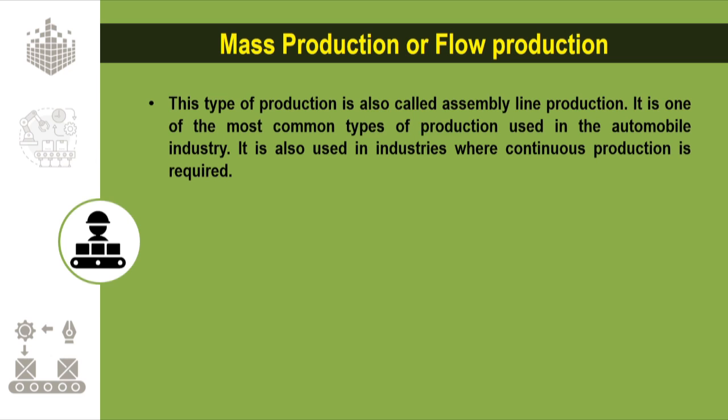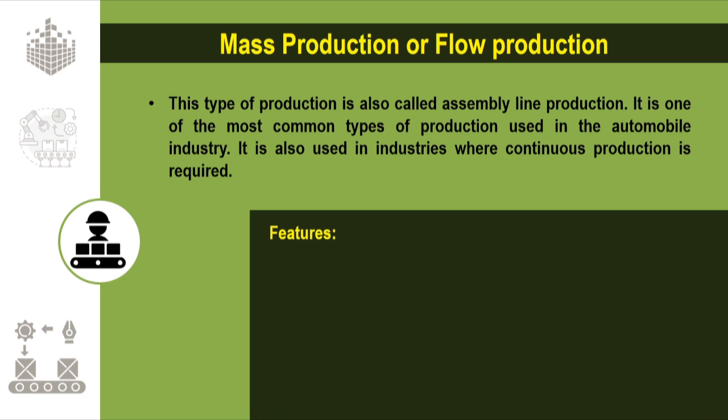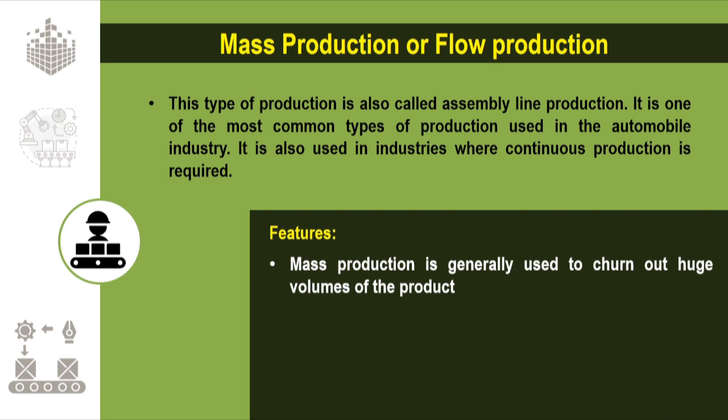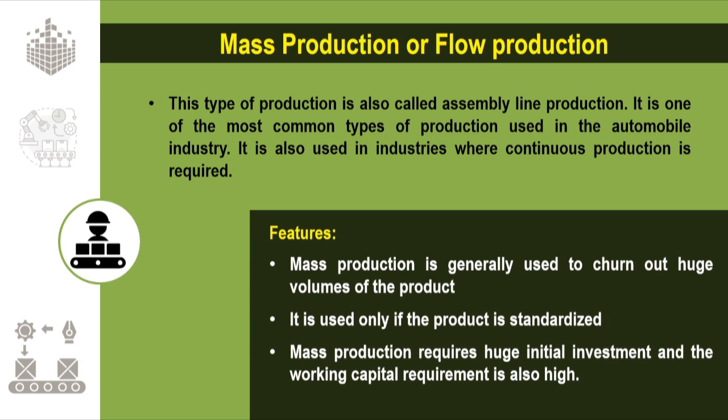Multiple workstations are installed and the assembly line goes through all the workstations turn by turn. Regarding its features, mass production is generally used to churn out huge volumes of the product. It is used only if the product is standardized. The mass production requires huge initial investment and the working capital requirement is also very high.